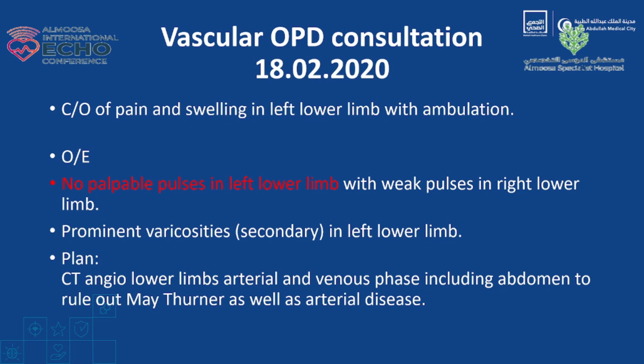The vascular team, they saw him, again they went along the history, and what they found is that there is no palpable pulses in the left leg and very weak in the right one, and they planned a CT scan for his legs and his abdomen, and they also wanted to rule out what they call May-Turner syndrome.